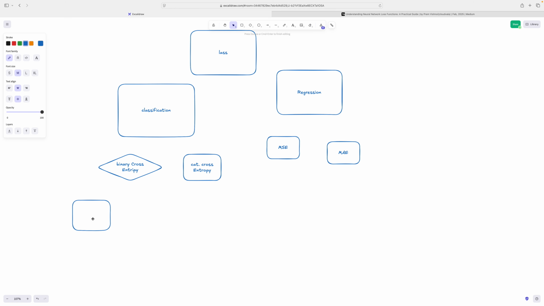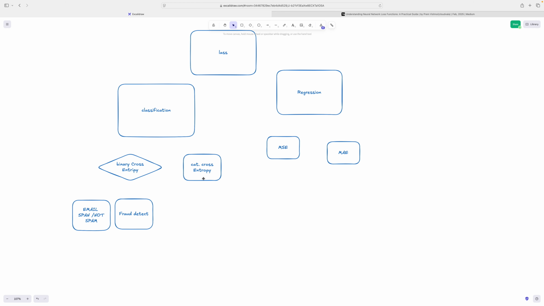Where do you use 0 and 1 in daily life? You have email, and an email can be spam or not spam. So this is 0 and 1. Fraud detection is also one example.